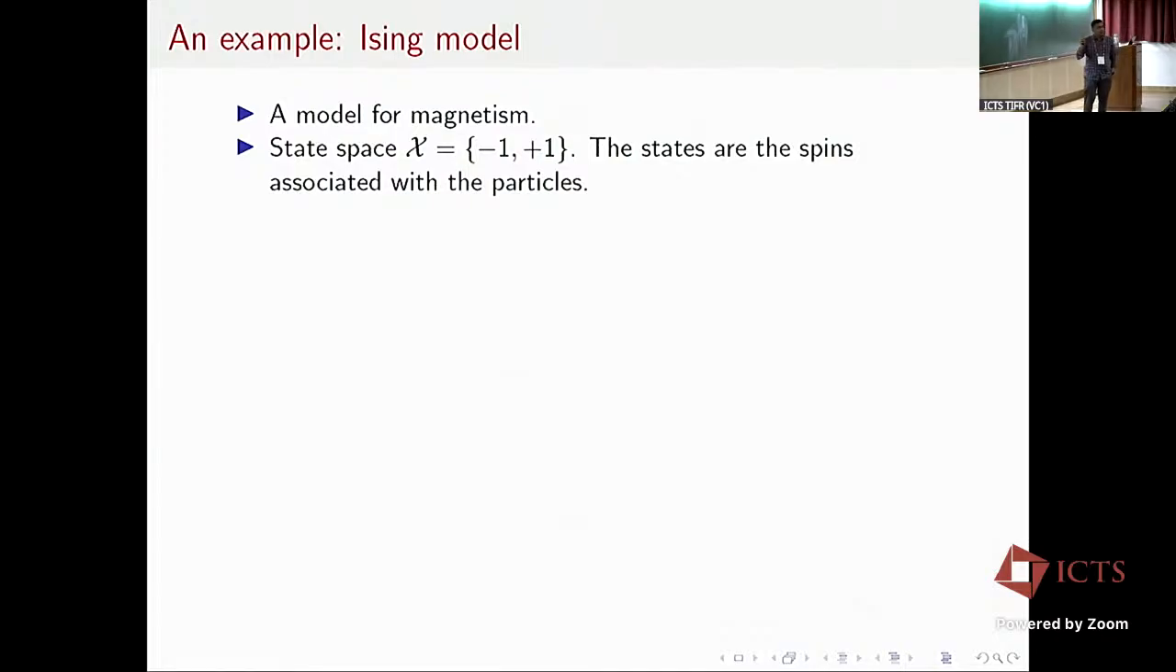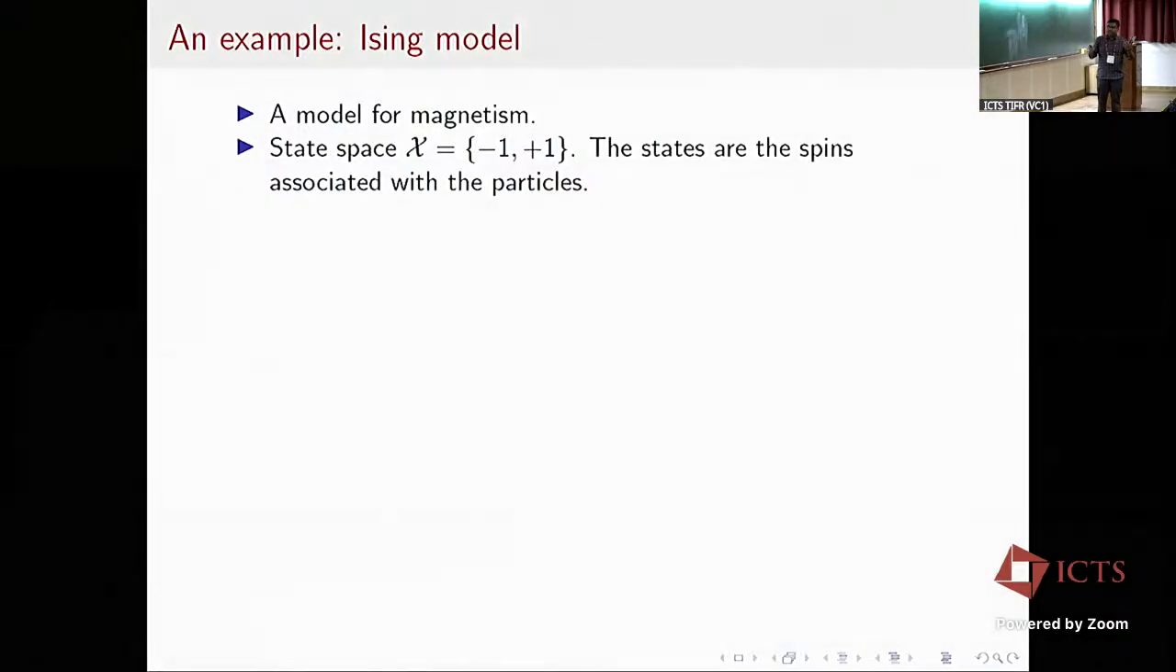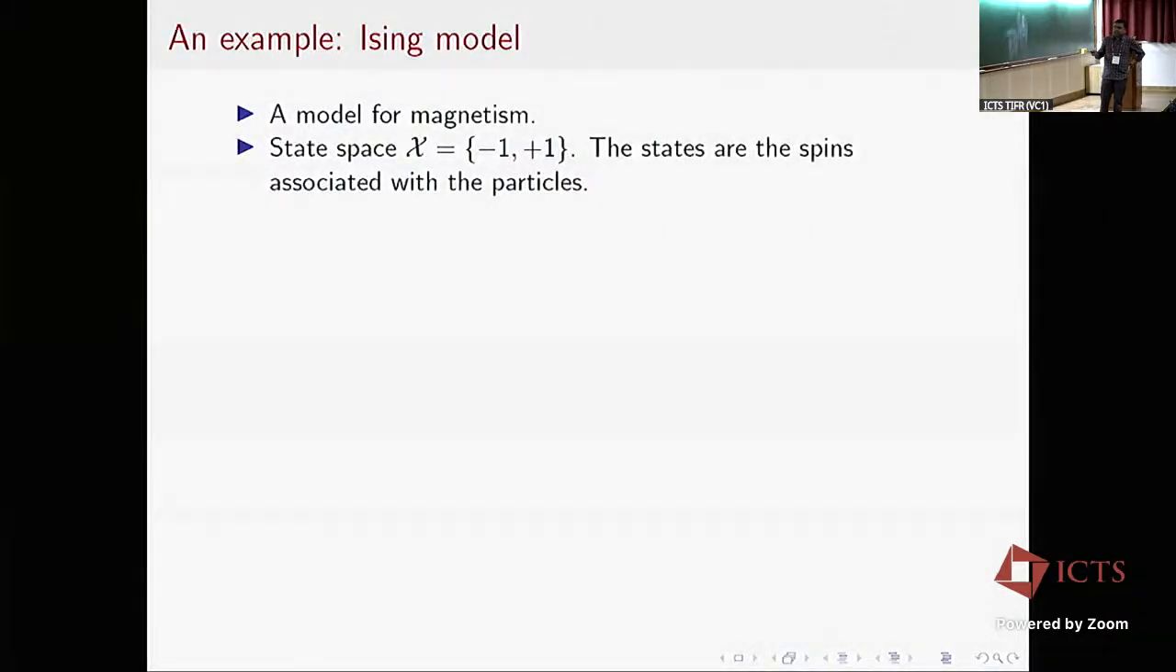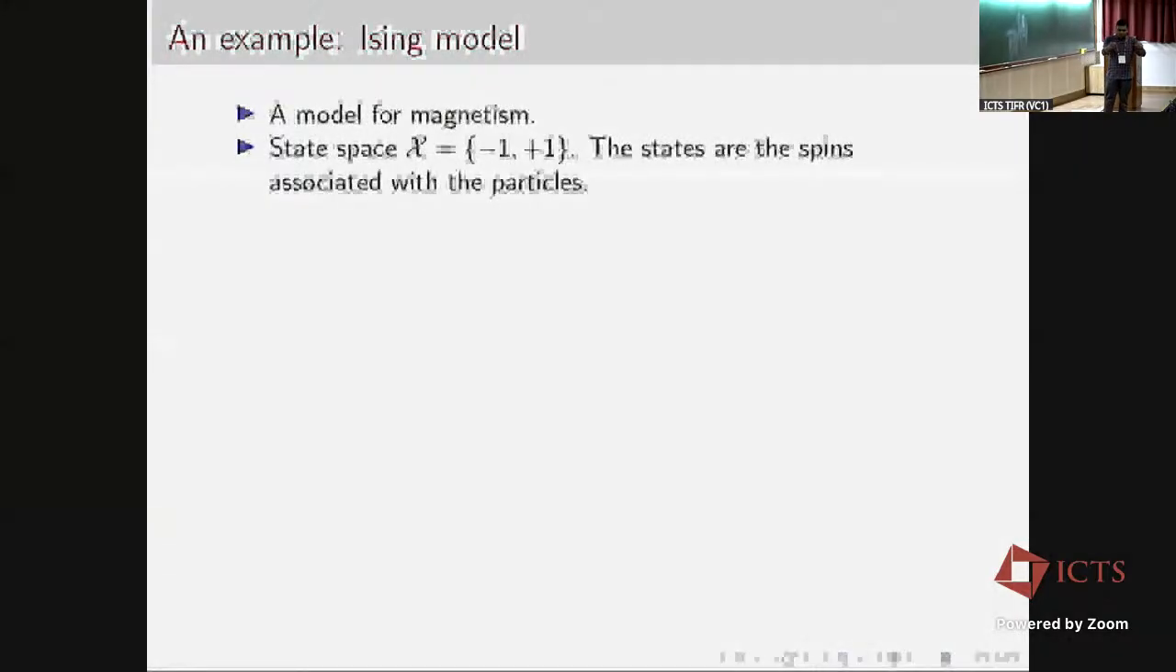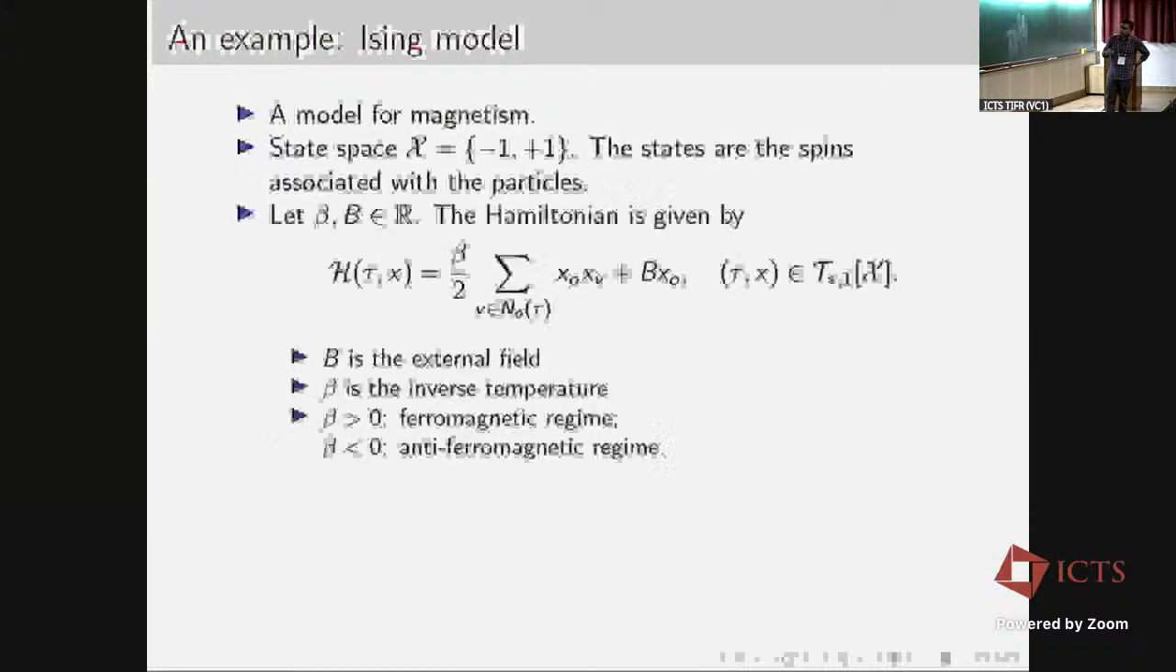Okay, so here is a simple example of a probabilistic graphical model, the famous Ising model. This is a model to study magnetism. Here the state space is +1 and -1. Every vertex in the graph has a particle which will take either a plus spin or a minus spin. And the Hamiltonian has this pairwise interaction form. The Hamiltonian has two terms.